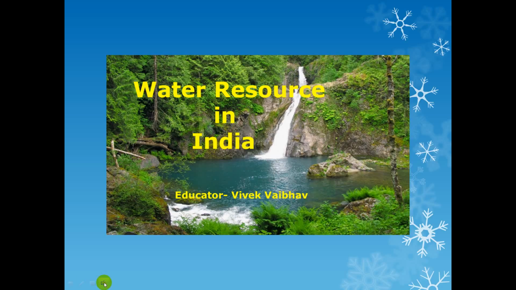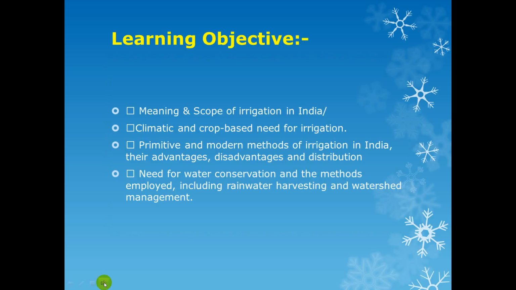First and foremost, we are going to deal with the learning objectives of this chapter. In this chapter, you will learn the meaning and scope of irrigation in India, the climatic and crop-based need for irrigation, primitive and modern methods of irrigation in India, and their advantages, disadvantages, and distribution, the need for water conservation, and the methods employed, including rainwater harvesting and watershed management.